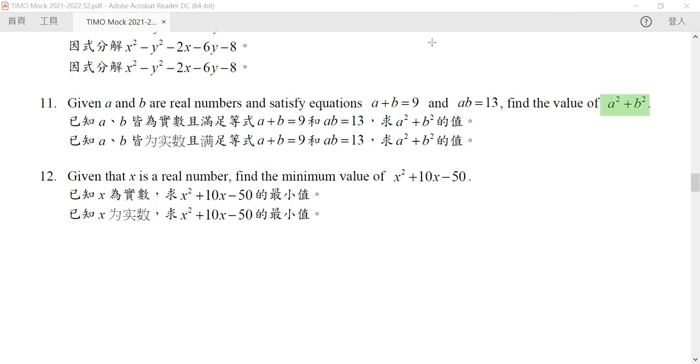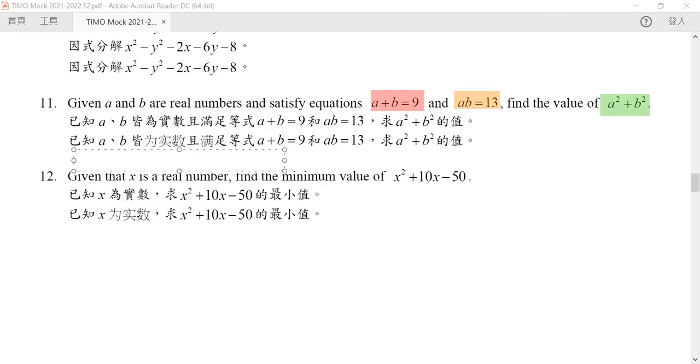But we cannot get it from here, because it is A times B, right? So the only thing that we can get is from here, A plus B. But A plus B, these are all only a first order. This is not the second order. So how can we get it?